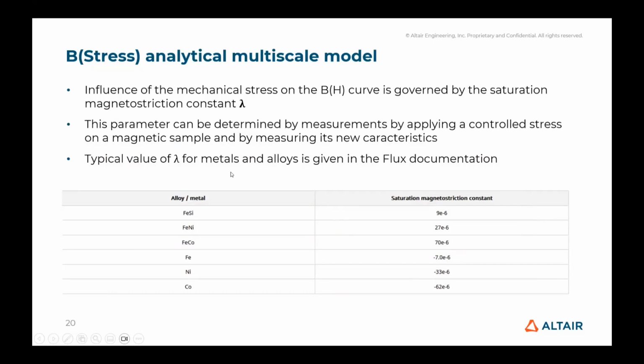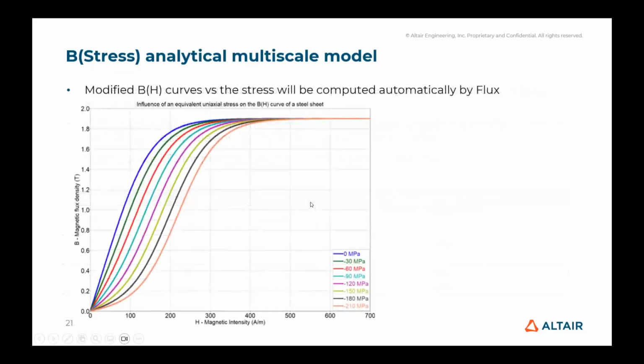But we also provide, in the help of Flux, typical values of lambda for metals and alloys. It is provided in the Flux documentation. So using lambda, the modified BH curves versus stress are automatically computed by Flux. Here we can see different curves for different values of stress for a given value of lambda.